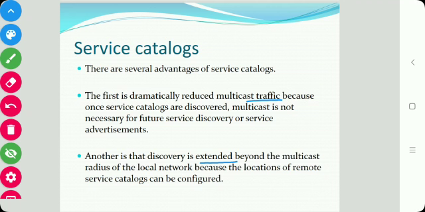Okay, and in an ad hoc network with little established networking infrastructure, direct interaction between clients and services may be more appropriate. So this is the service catalogs. In the next section we will see garbage collection.